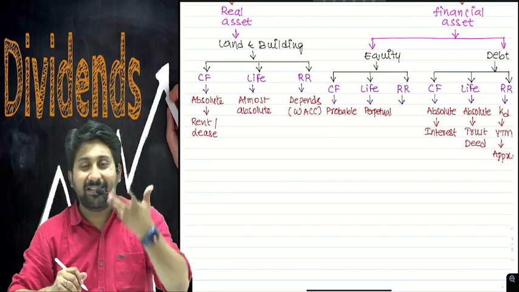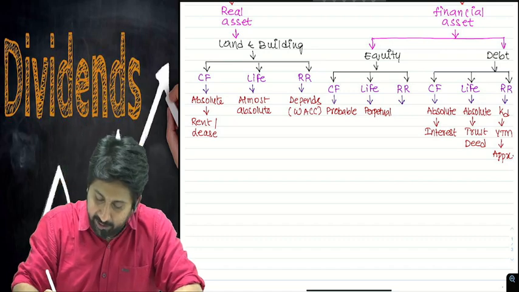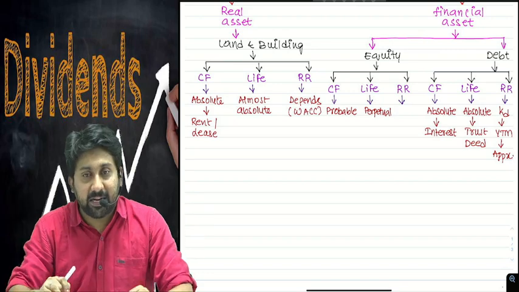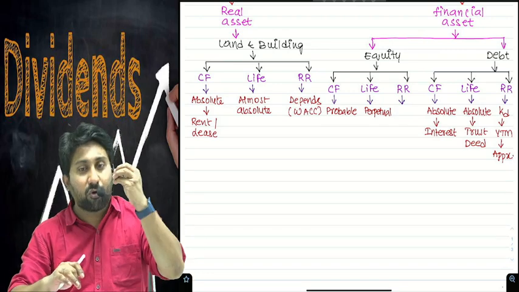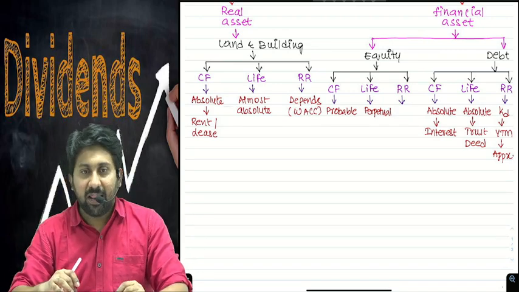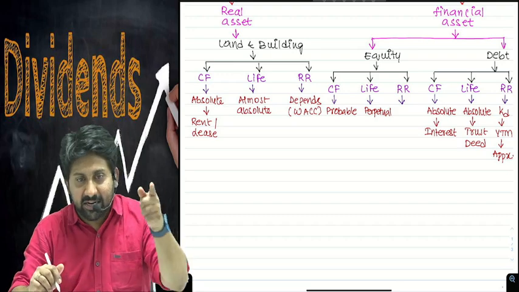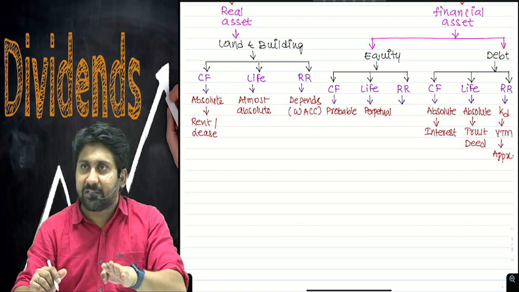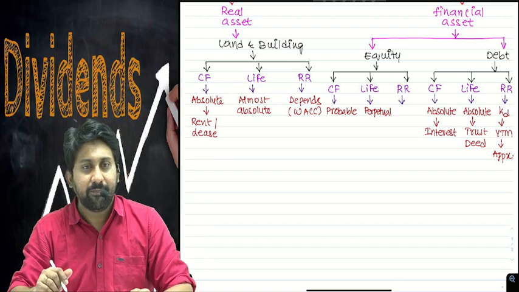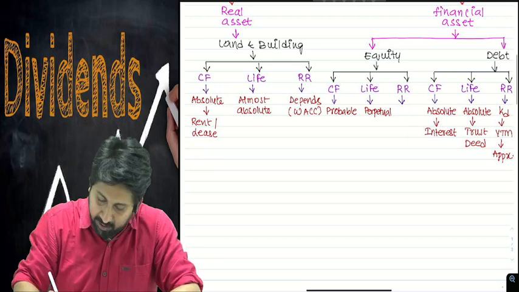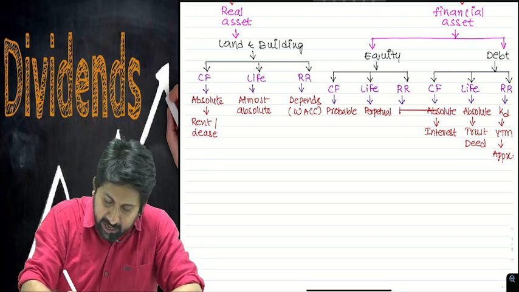Required rate. This is more and more difficult because equity stocks will move up and down in a particular business day around 1 crore times. Up and down they will move like a monkey. Therefore, how can you exactly tell that this is the return they are expecting? If they are expecting a fixed return, prices should be fixed always. Their mindsets are changing the stocks. Therefore, required return will be called as